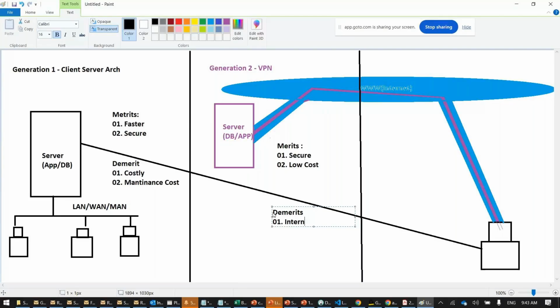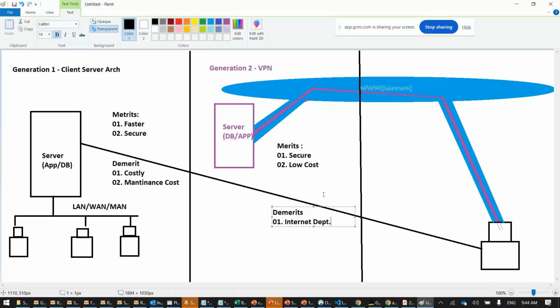Internet dependent. Whereas in Gen 1, it was not dependent on the internet. See, we are not connecting the server to this blue. Blue is the internet, the worldwide web. In generation 1, there is no use of the internet. Only intranet. That means within our network, I create my own network called intranet. The public network is called internet. A specific, on-demand private network is called intranet. So generation 1 is intranet. Generation 2 creates a secure environment through the internet.